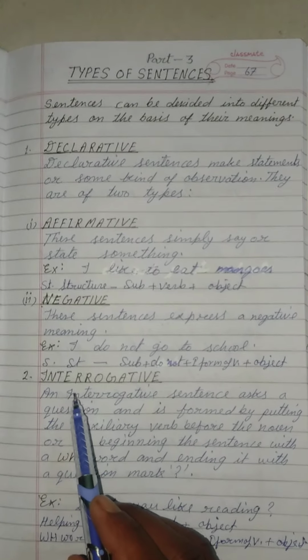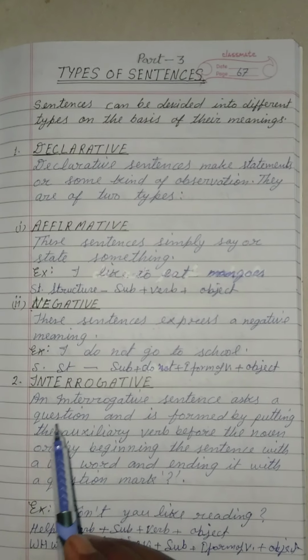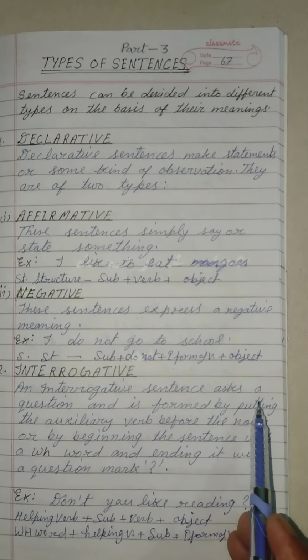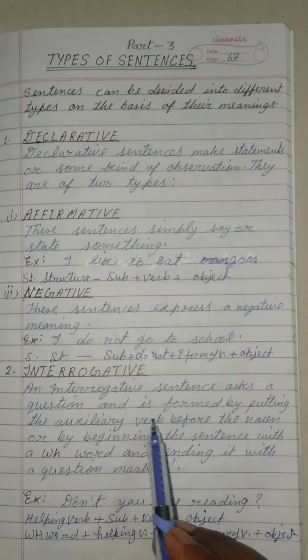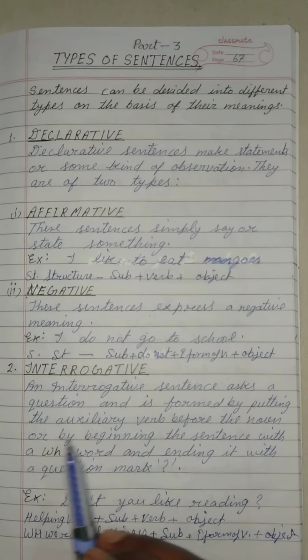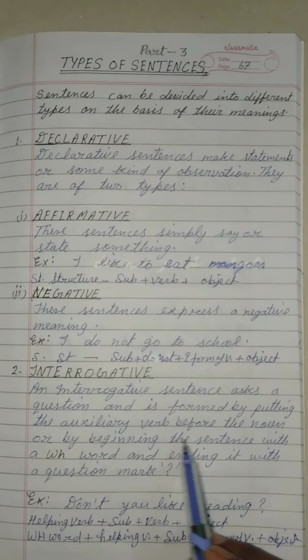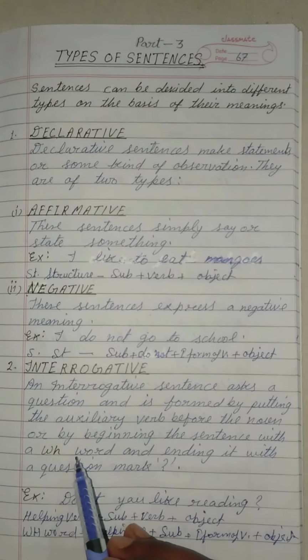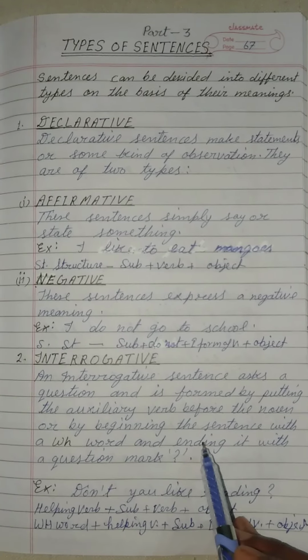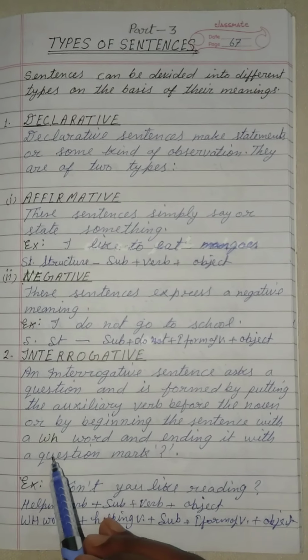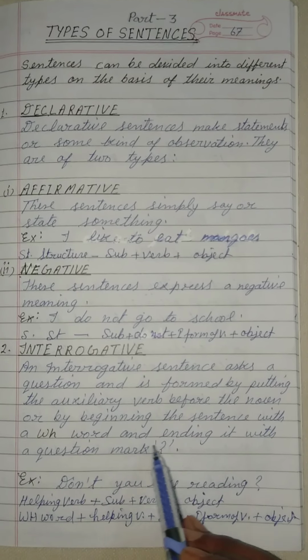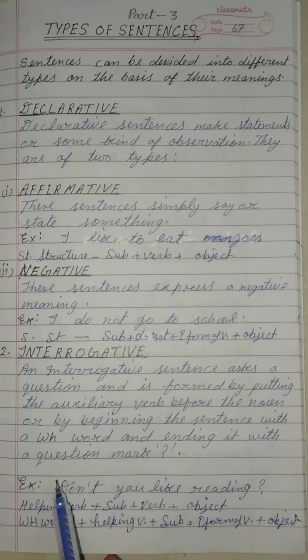Number 2, interrogative sentence. An interrogative sentence asks a question and is formed by putting the auxiliary verb before the noun, or by beginning the sentence with a WH word, and ending it with a question mark.